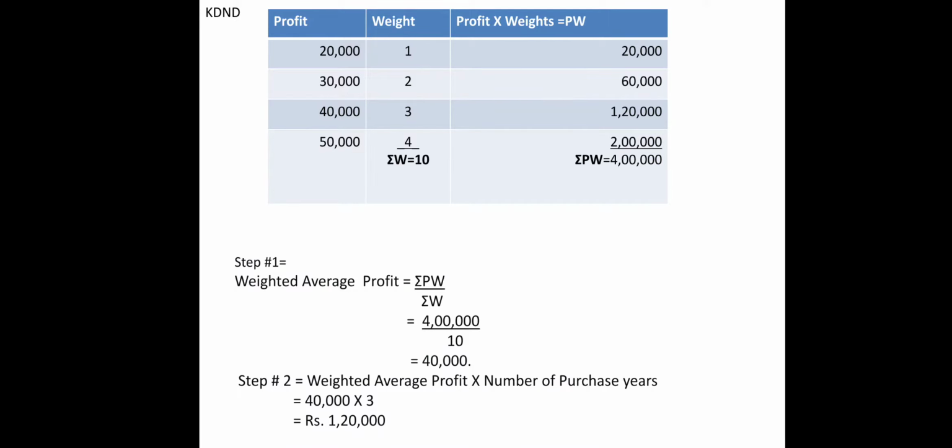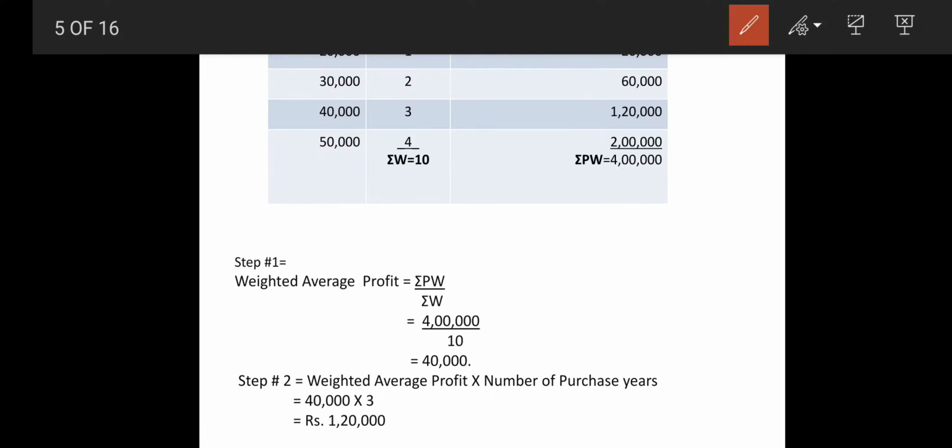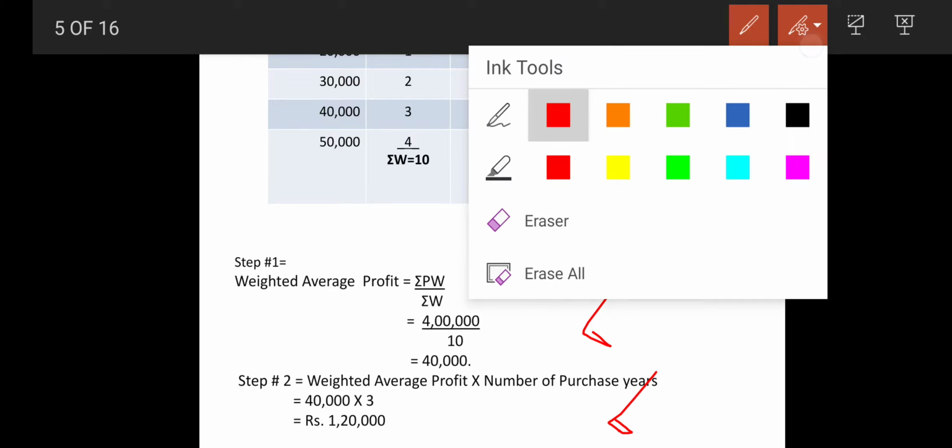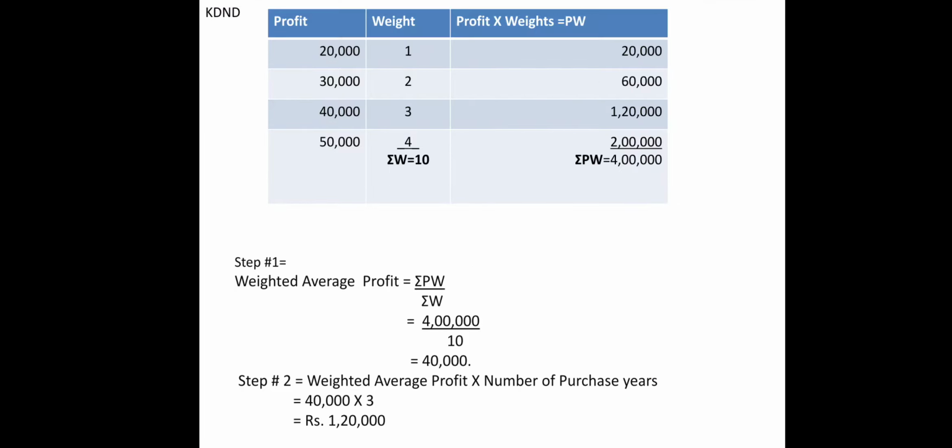Then comes keeping all of this in the structure of weighted profits. So profits are given, weights are given, and profits into weights are given. So now 20,000 into 1, 20,000, 30,000 into 2, 60,000, 40,000 into 3, 1,20,000 and 50,000 into 4, 2 lakhs. So ultimately sigma PW will give you 4 lakhs as a total, and sigma W will give you 10 as the weights. So finally weighted average profit is equal to sigma PW upon sigma W, and in the same way in step 2 we will be multiplying by the number of purchase. So this way finally we got our final answer.